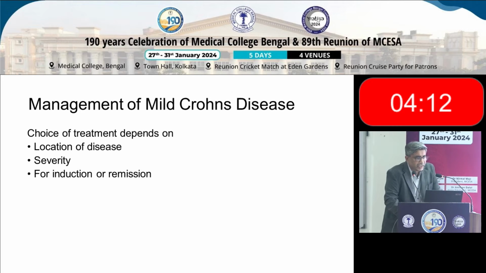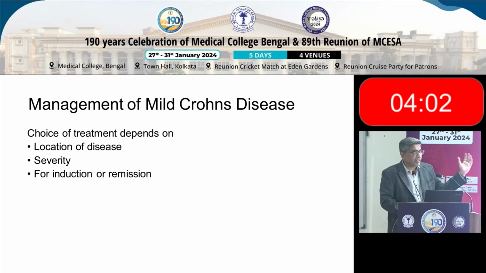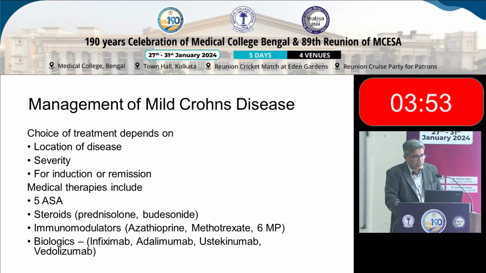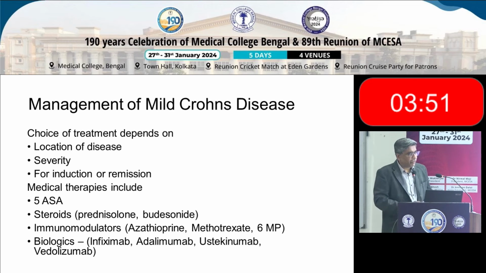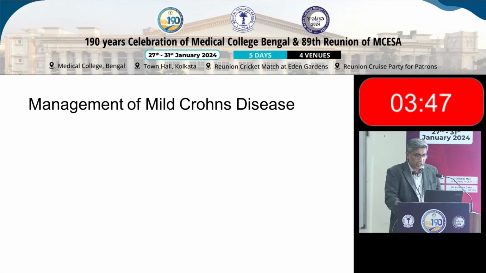Coming to Crohn's disease, management of mild Crohn's disease is slightly different from UC, and choice of treatment will depend on where the disease is. As you know, Crohn's can affect anywhere from the mouth to the rectum. So where is the disease, how severe the disease is, and again, how do you do the induction and continue the remission. Medical therapies are very similar: 5-ASA, steroids, immunomodulators, and biologics.